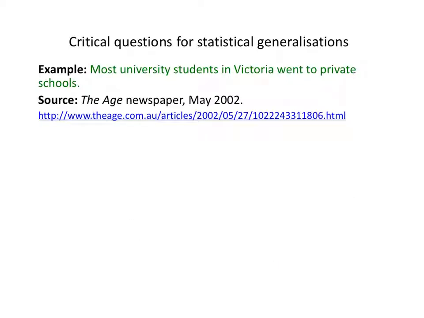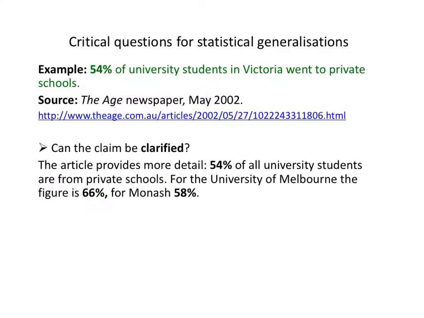So here's our example, a statistical generalisation reported in The Age, quite some time ago now, so this might not be true anymore, even if it was true then. But never mind, it still makes a good example. Most university students in Victoria went to private schools. So let's go through some of those questions and apply them to this example. The first question you'll remember was, can the claim be clarified? Can it be made more precise? And the answer to that question in this case is yes.